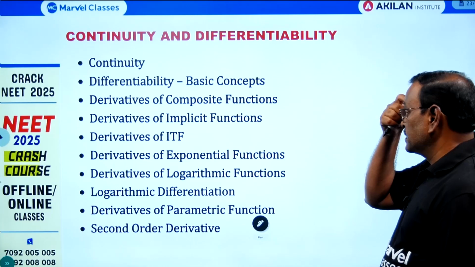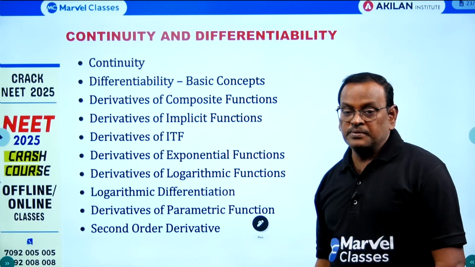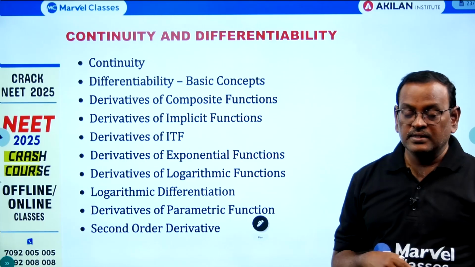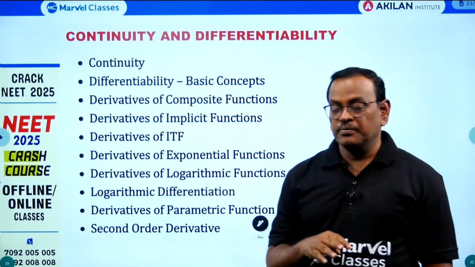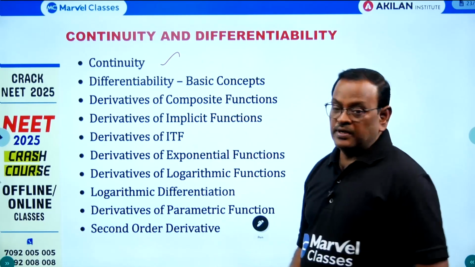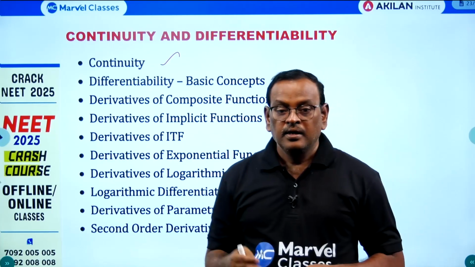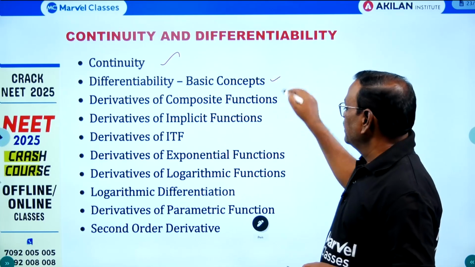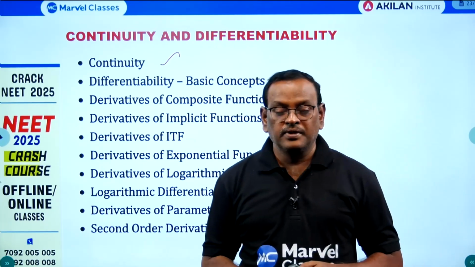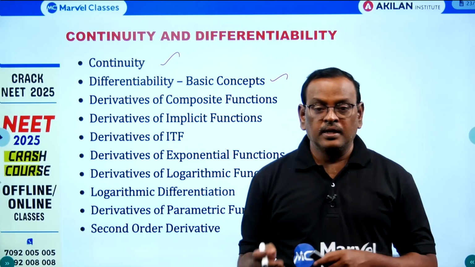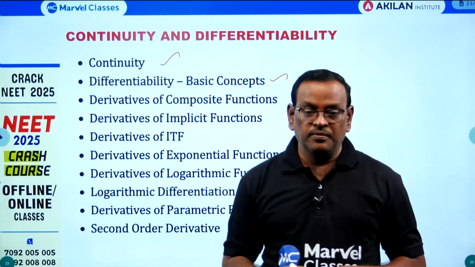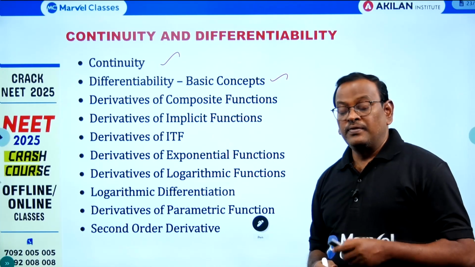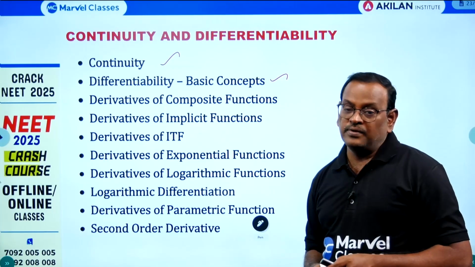And chapter 5, continuity and differentiability. So first exercise, continuity. Here you have more than 4 types of problem. Prove that it is not continuous, prove that it is continuous, find k for continuous, find a and b for continuous. That type of questions are there here. And practice different types of functions, trigonometric related, irrational functions and algebraic functions. Next, differentiability, LHD, RHD. Prove that the function is differentiable at one point but not another point. Prove that the function is continuous but not differentiable. That type of question. So here also prove that the function is differentiable. Find the function is differentiable, find the value of unknown constants.